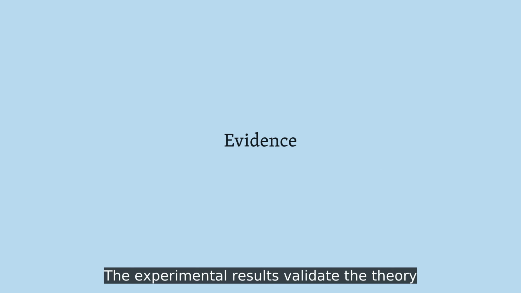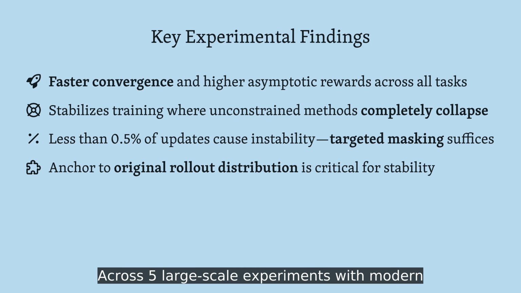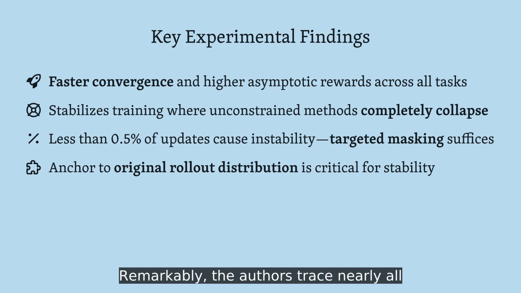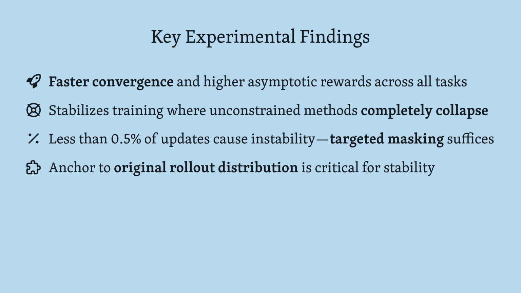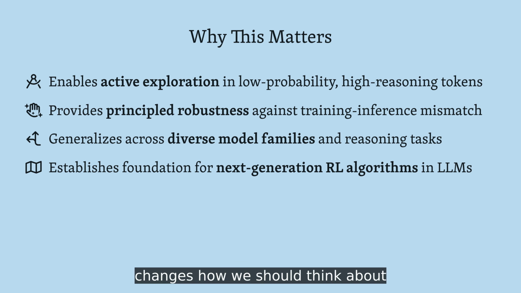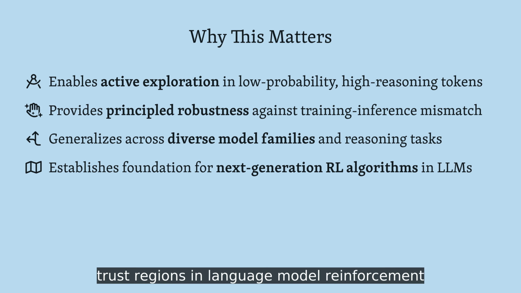The experimental results validate the theory decisively. Across 5 large-scale experiments with modern architectures, DPPO consistently outperforms ratio-based baselines. Remarkably, the authors trace nearly all training instability to a tiny fraction of updates on negative samples, which DPPO's divergence mask precisely targets.